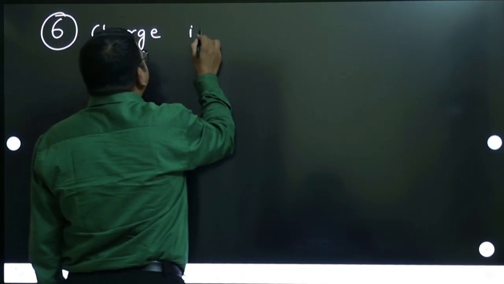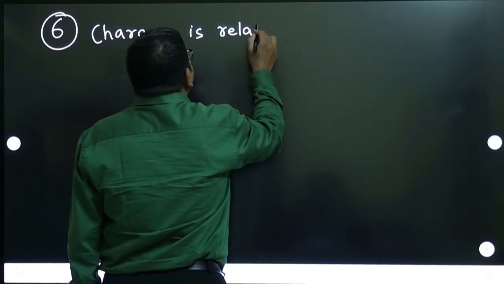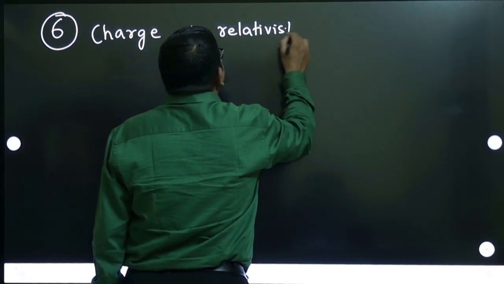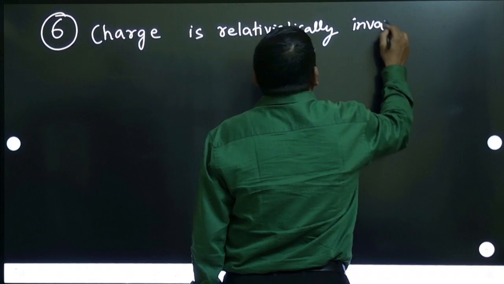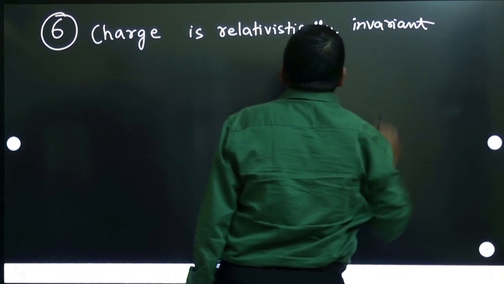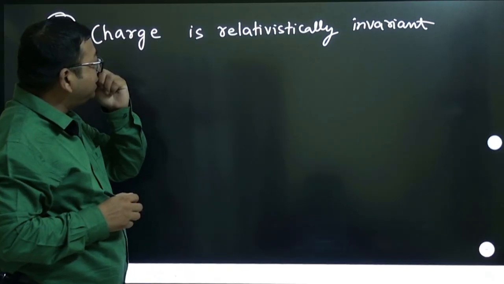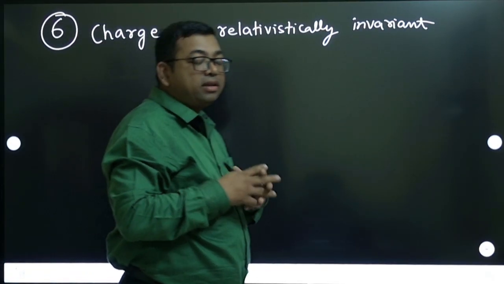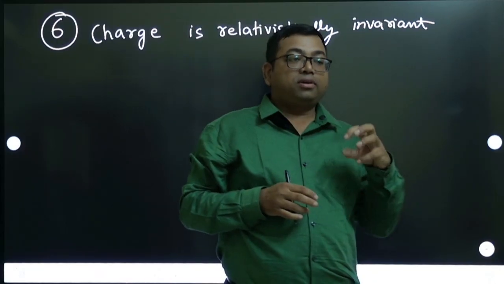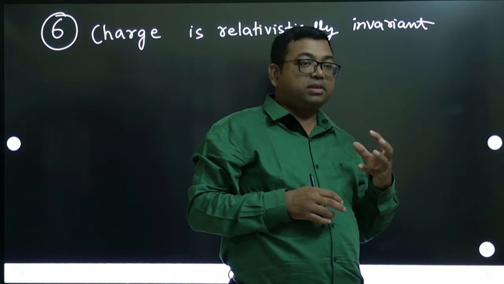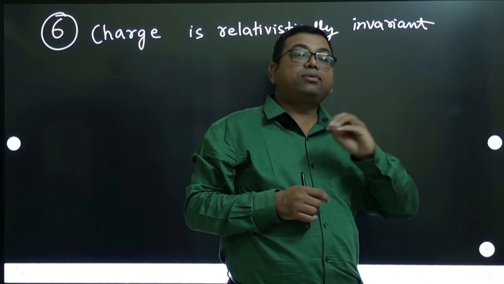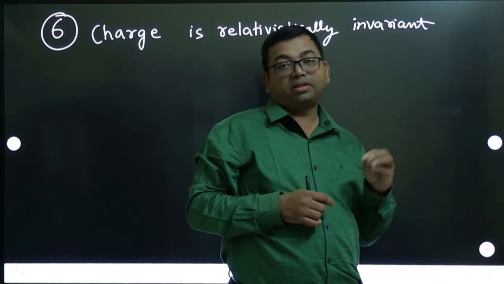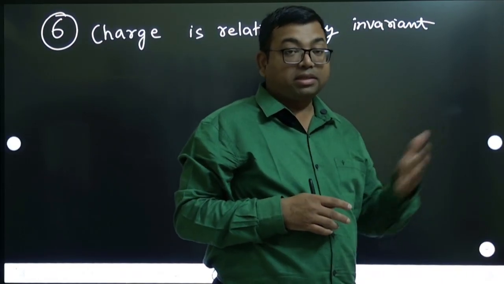Charge is relativistically invariant. Relativistically invariant means what? Like mass, if you consider relativistic physics you have to apply it. If you take a mass and move it with a very high speed near the speed of light, then the mass changes with speed.